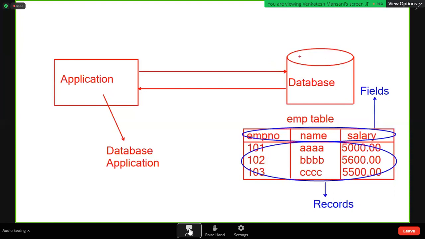Database is a software. What is this software? It is an organized collection of data. How is it organized? In the form of tables. Thousands of tables can be maintained in one database, and it can maintain gigabytes, petabytes, even zettabytes of data, because it can maintain a huge amount of data.